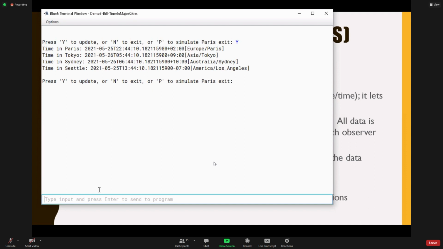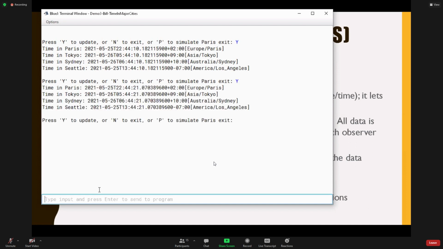Okay. Let's do another one. Okay, so the time changed just a tiny, tiny bit. But remember, this is all stuff that can be changed at runtime. So in my case, if I type P, we're going to simulate the fact that Paris says, you know what, I'm offline, I'm turned off, I don't want this information anymore.